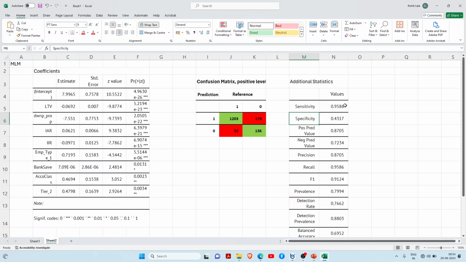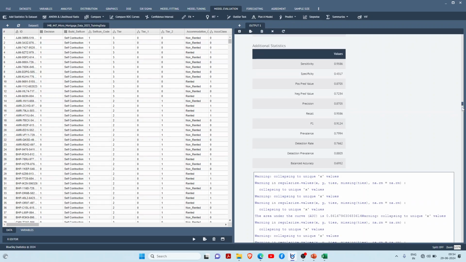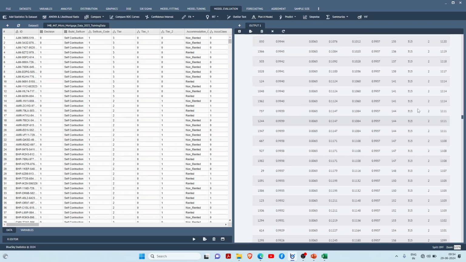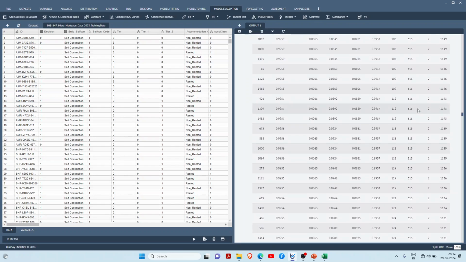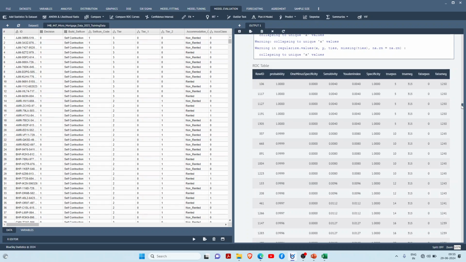But again, as I always say, we have to go beyond the statistics. So I will also see the ROC table. This is a very important table. It is a very long table. I will just copy it first. It will take much more time. This is the ROC table, the full form, as I always say, receiver operating curve. It's very important. I will show you how it looks, but just let it copy.